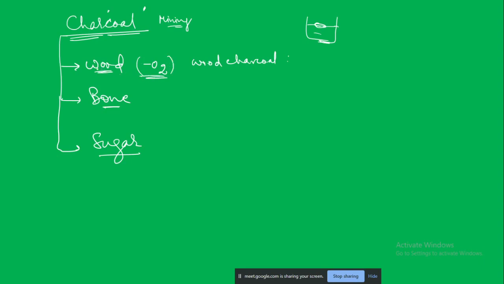So what has happened? When we burn the wood, which also has a lot of water content, a lot of moisture, all of that is gone. Most of the volatile material is gone. So wood charcoal is a highly porous substance. Porous, with a lot of fine holes and gaps inside. And by the process of adsorption,